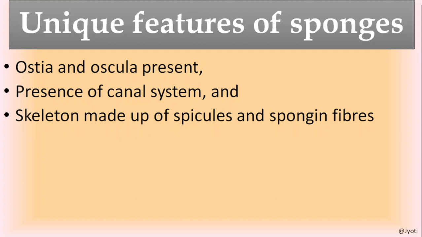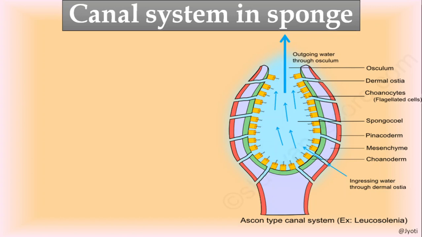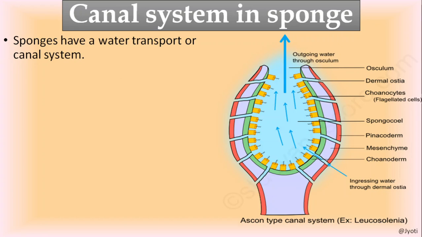Besides that, the presence of a canal system is the unique feature of this phylum, which is not found in any other phyla. This canal system consists of minute pores, called ostia, and a large opening, called osculum. These three features which are unique to the sponges are very, very important. Let us discuss these structures one by one. First is your canal system. Let us discuss the canal system. What is the canal system?